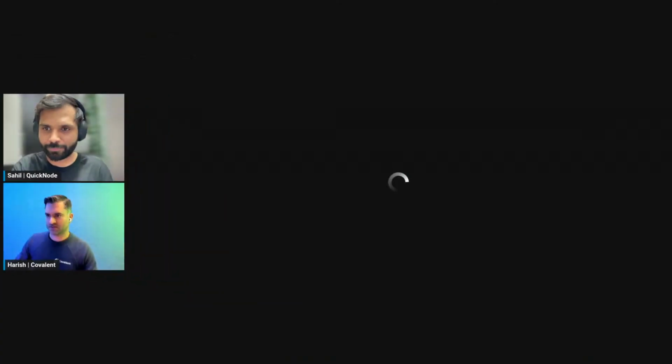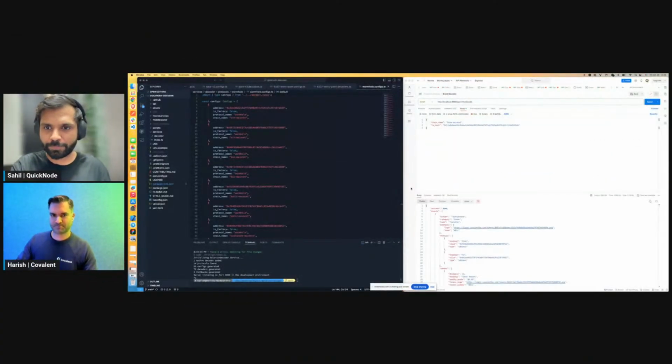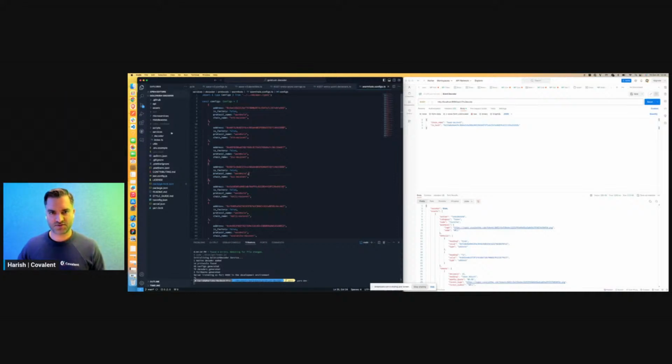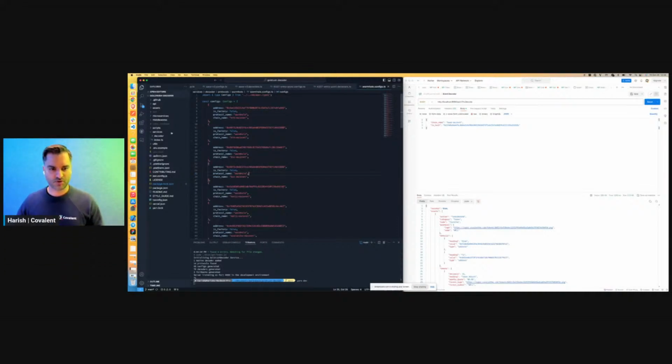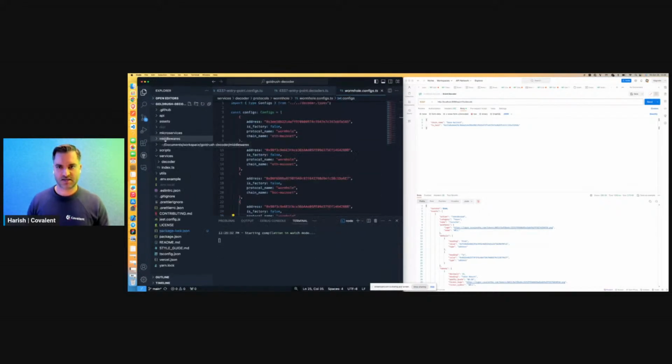Okay. Can you see my screen? Yes, we can see your screen, Harish, but if you can increase the font sizes a little bit. For sure. Okay. So what I've got here on the left is that GoldRush Decoder repo that I've opened up. Let me just blow this up a little bit. And then on the right is Postman. Let me also blow this up here.